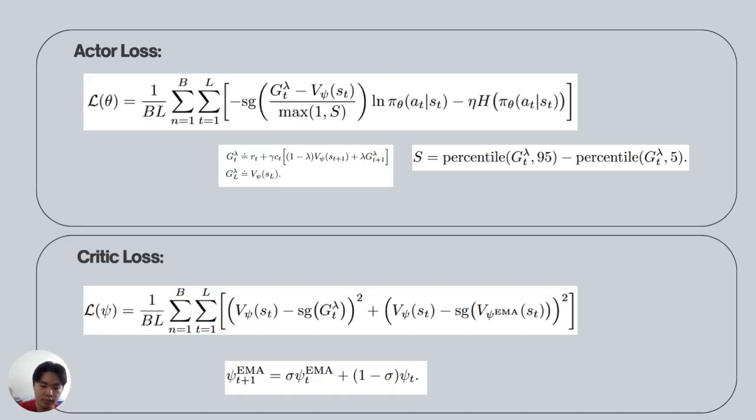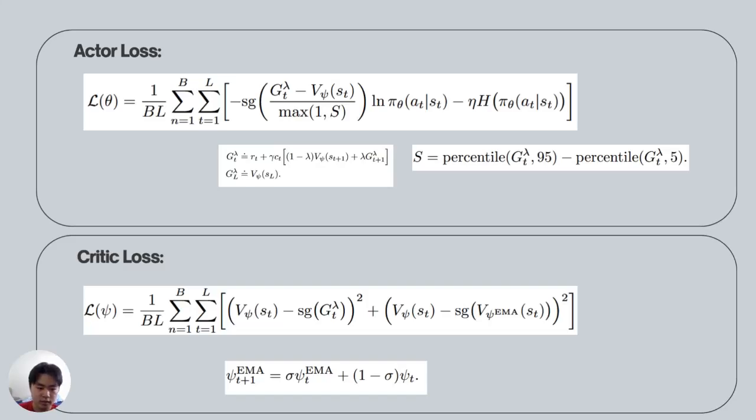First, the term G lambda means the lambda return, and the lambda return minus the V, the critic value, means the advantage. So it means that when the policy samples an action with a better advantage, with a higher probability, then the loss will be smaller. After that, the H term is the entropy loss, so that the policy can explore more. And for the lambda return, when lambda equals 0, it is the one-step TD return. And when lambda equals 1, it is the normal Monte Carlo return. And the S term is simply for normalization purposes.